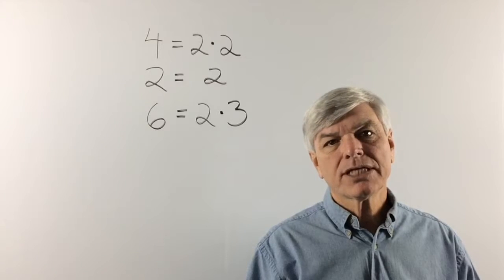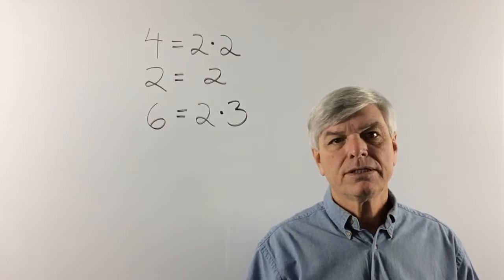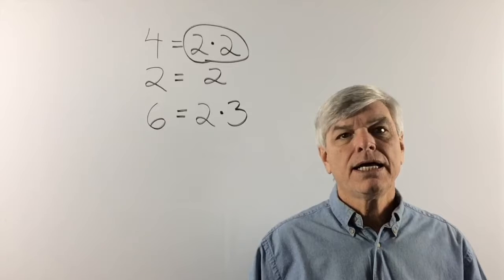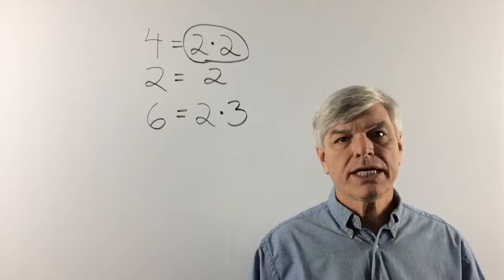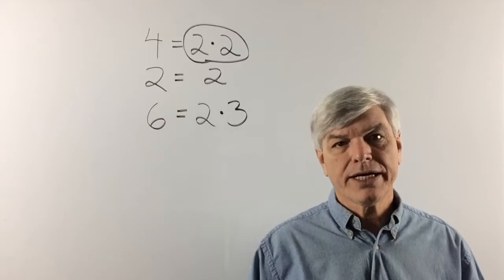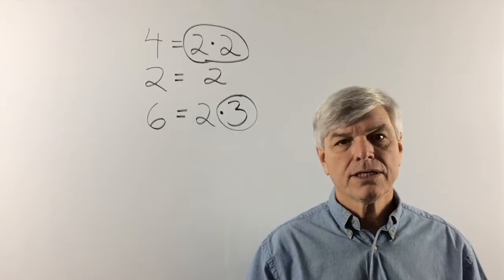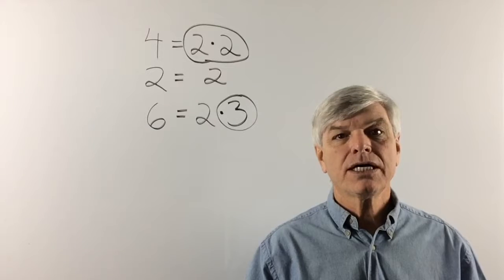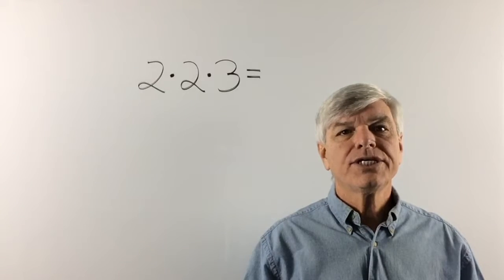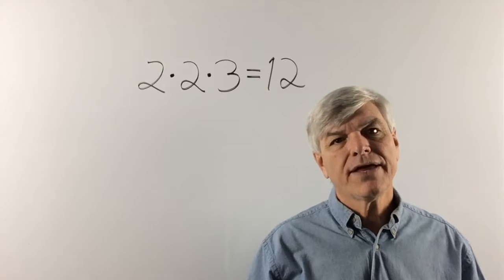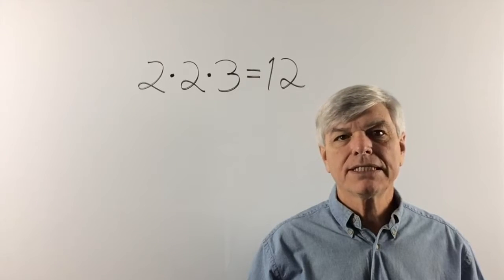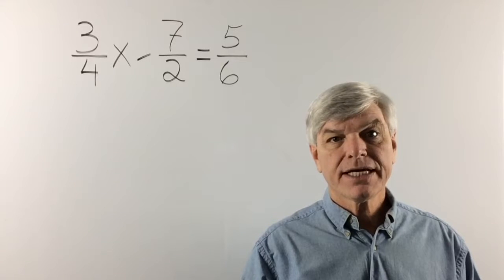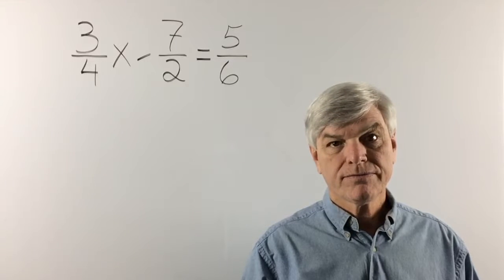Now, which of these numbers has the most number of 2's? That's right, 4 has two 2's, 2 times 2. And 3's, which one has the most number? Well, there's only one 3. So let's circle that. Good, and our lowest common denominator is 2 times 2 times 3, which equals 12, and that's our LCD, our lowest common denominator. And we are going to multiply everything in our equation times 12.